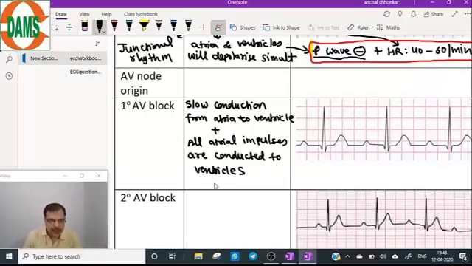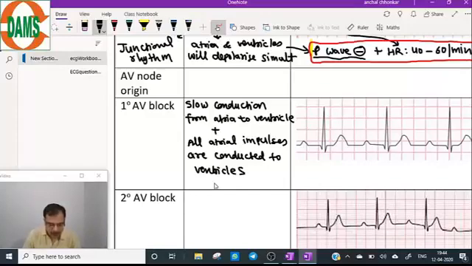There is a slow conduction in the AV node, but all the atrial impulses are conducted to the ventricles. This is the description of first degree AV block.